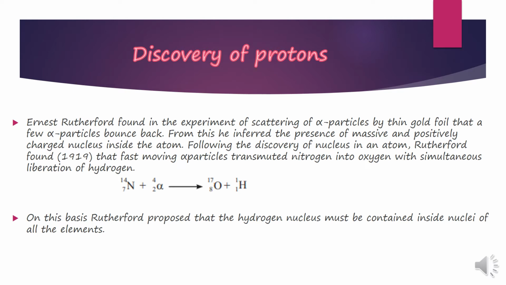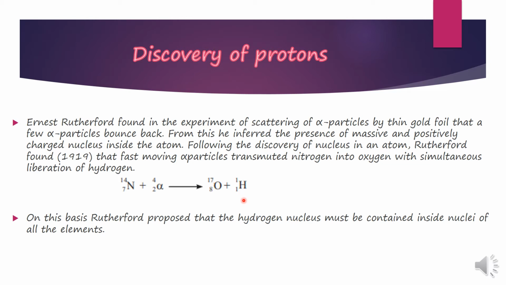Following the discovery of the nucleus, Rutherford found that fast moving alpha particles transmuted nitrogen into oxygen with simultaneous liberation of hydrogen. If you see this equation on the screen, this is a nuclear reaction where a nitrogen nucleus is bombarded with an alpha particle and new nuclei of oxygen and hydrogen are formed.